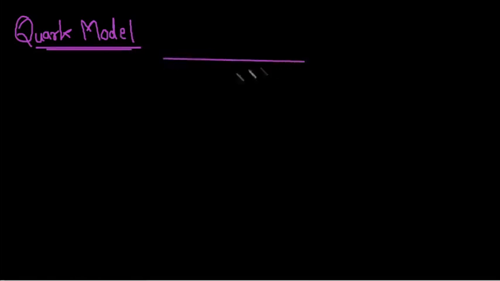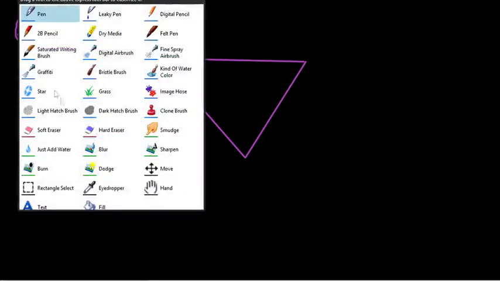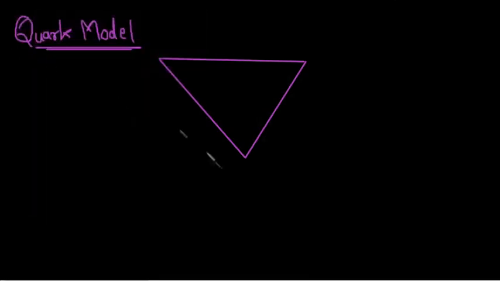Now moving further down to the quark model. In the quark model, you have an inverted triangle like this, and you have one strange quark at the bottom.